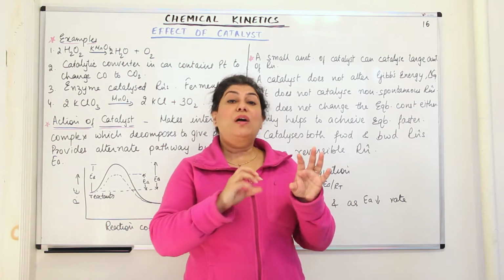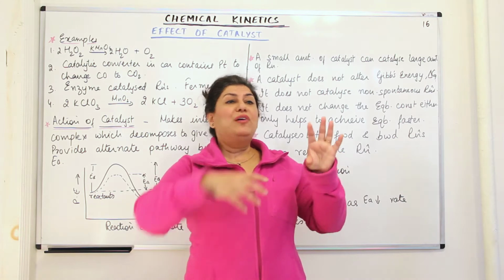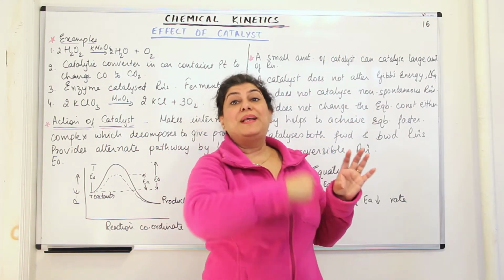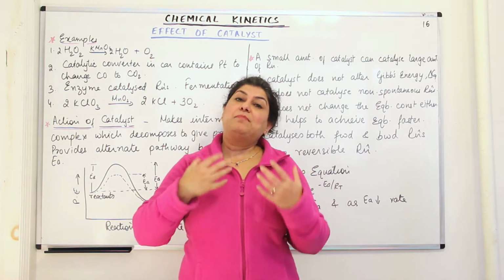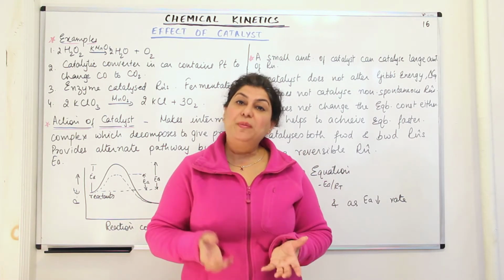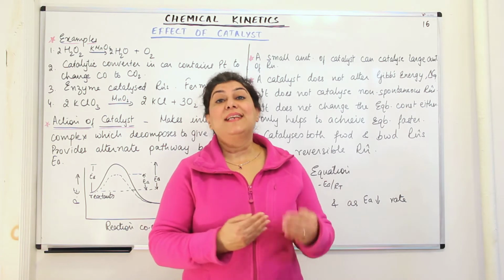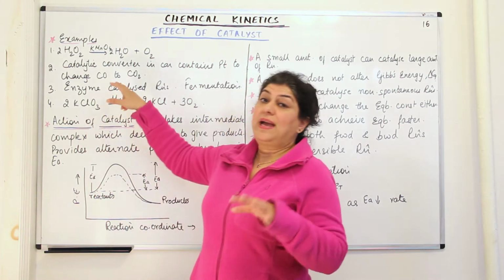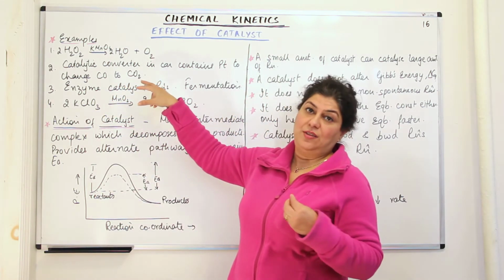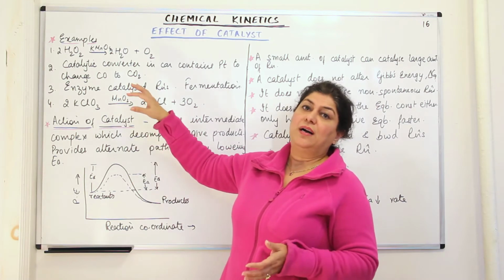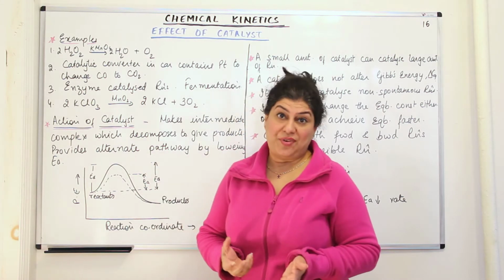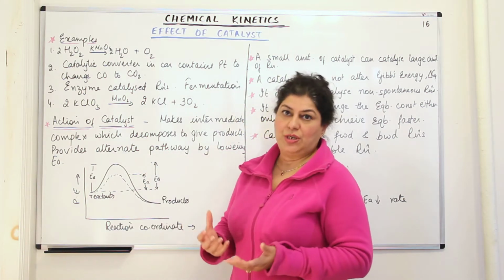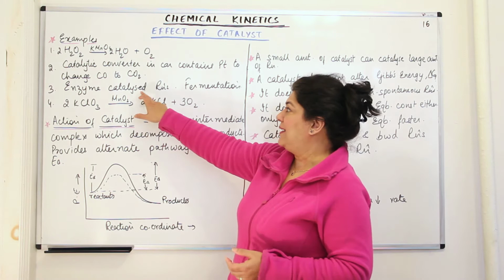For reactions to occur, for example, burning of food in a fire would take place at hundreds of degrees of temperature. But in the body, at a much lesser temperature, the food has to be burnt. So it has to be catalyzed. And the catalysts in the human body or in any organism are known as enzymes. So you have enzyme catalyzed reactions, and biological reactions are usually enzyme catalyzed.